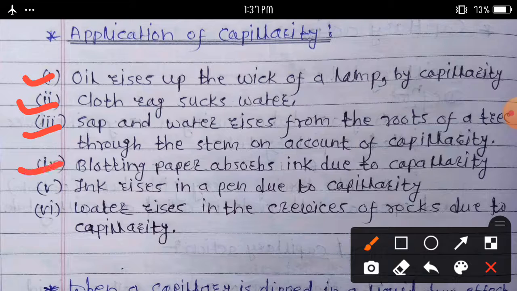And fourth application of capillarity: blotting paper absorbs ink due to capillarity. Fifth one: ink rises in a pen due to capillarity. And last application: water rises in the crevices of rocks due to capillarity. All these are applications of capillarity. Question asked on this topic: give some applications of capillarity.